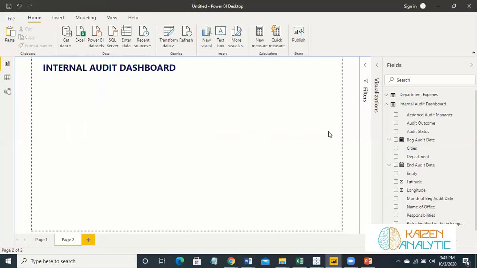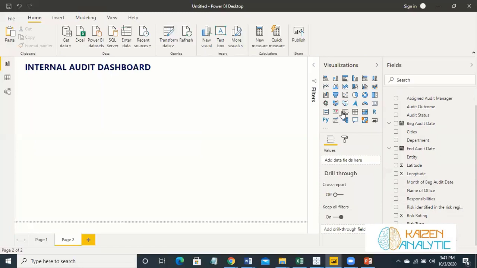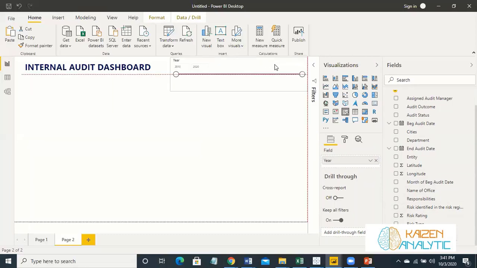So let's place some slicers first, and then we will place other items in the dashboard as well. So let's place the slicer first. Click on the slicer, click on this year. So the year slicer is over here.